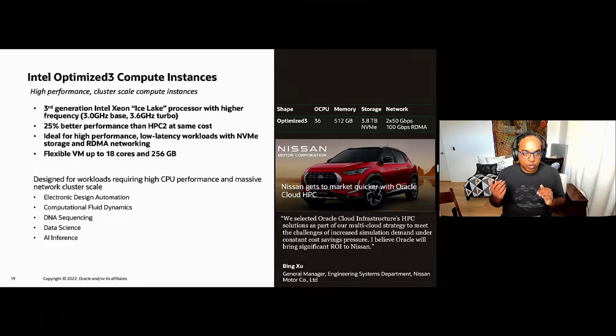And so what you get with the optimized 3 instances is not only the bare metal, but you also have flexible VMs that go up to 18 cores and 256 gig.